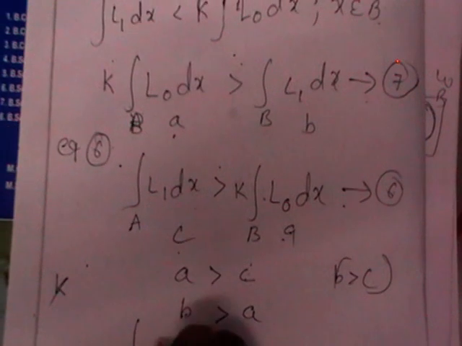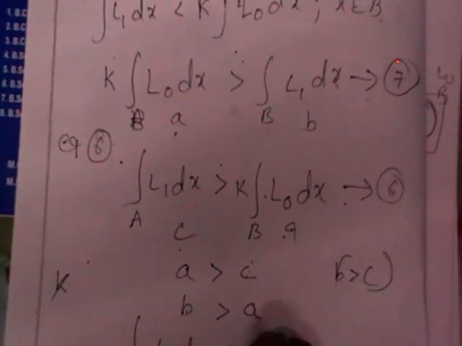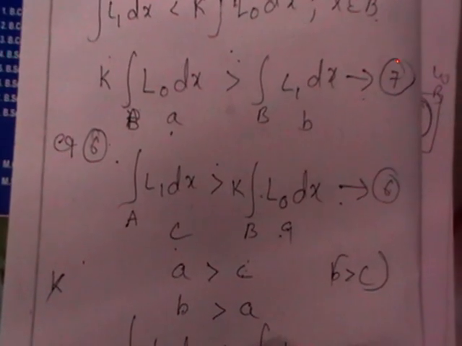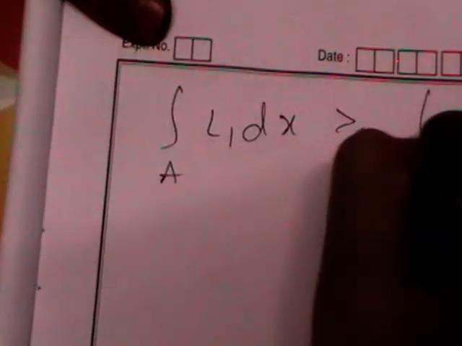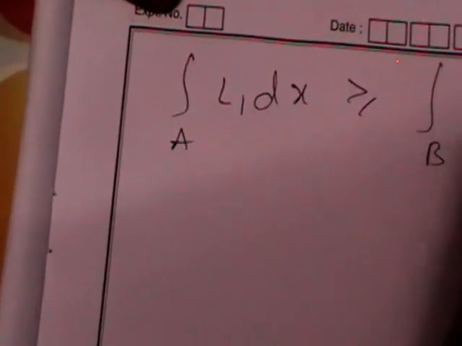So integral over A of L1 dx greater than integral over B of L1 dx. So by comparing 6 and 7, we got integral over A of L1 dx greater than or equal to integral over B of L1 dx.